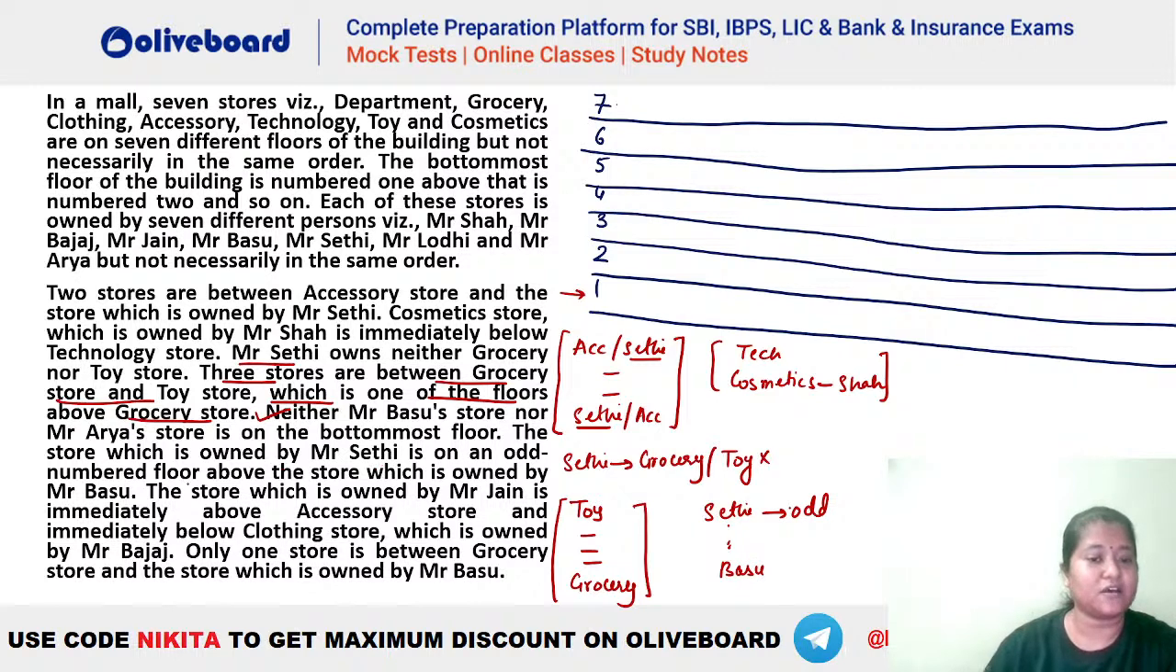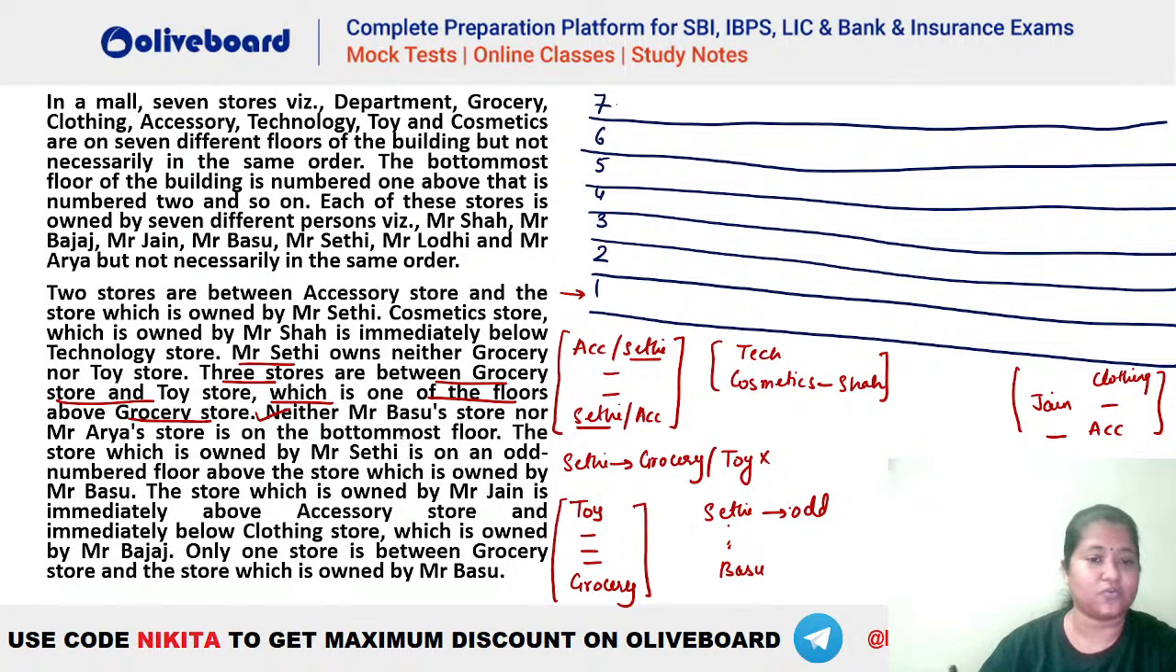Also, what is given here? The store which is owned by Mr. Jan. Okay, the store which is owned by Mr. Jan is immediately above accessory and immediately below clothing. Okay, so let's write it down. That is the store which is owned by Mr. Jan. Okay, so Mr. Jan, it is immediately above accessory. So this is immediately above accessory here and it is immediately below clothing, right? So it has to be immediately below clothing, something like this. Okay, so this is another hint that we have. That is, we have clothing, then we have Jan, and then we have your accessories.